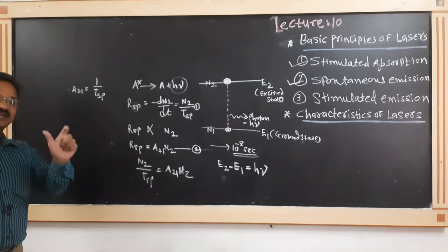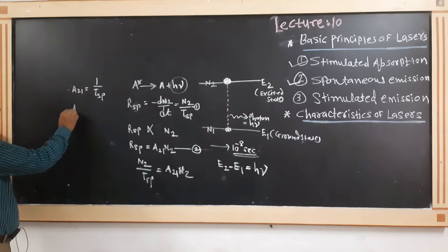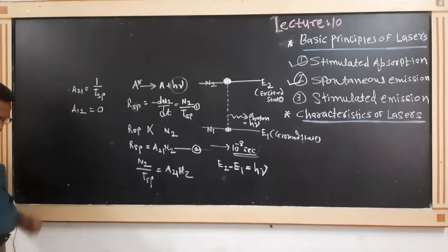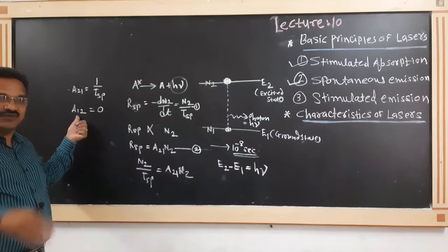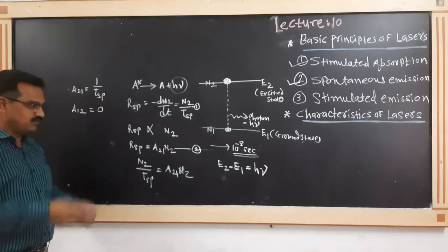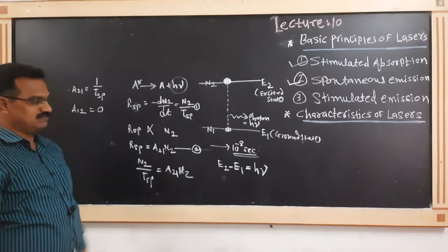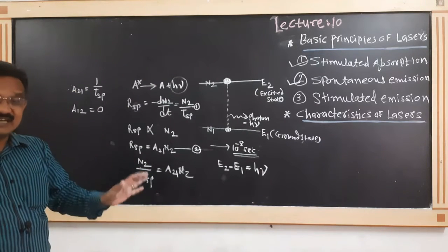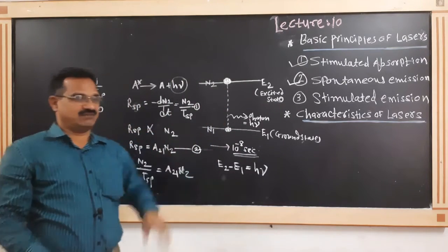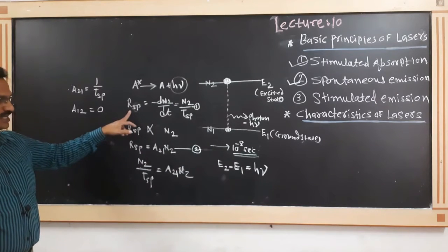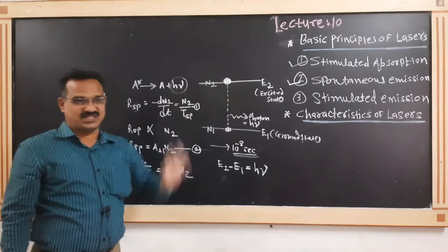Spontaneous transition cannot take place from lower energy level to higher energy level, and that's why A12 must be equal to 0. Spontaneous means by itself, without any triggering, the atom jumps from higher energy level to lower energy level. This is the rate of spontaneous emission, and it depends upon how many atoms are present in the excited state.